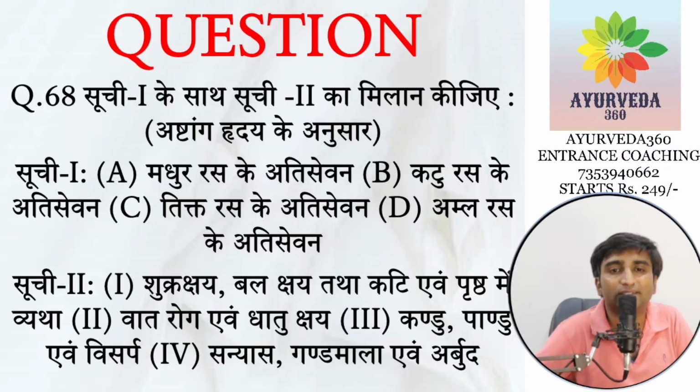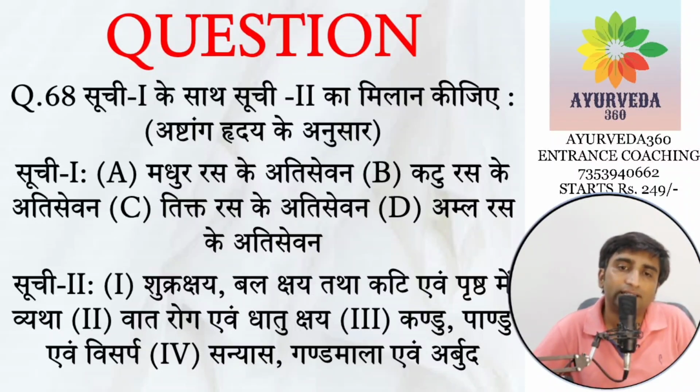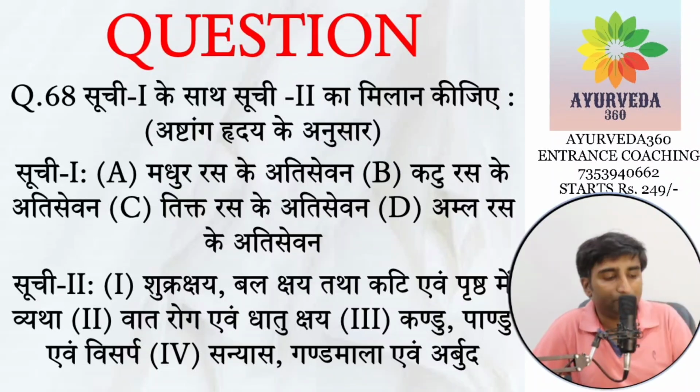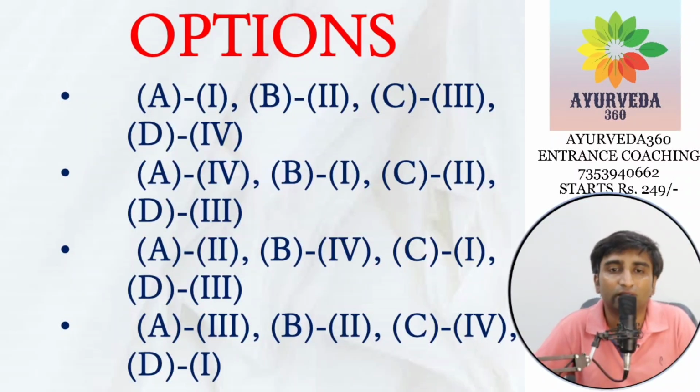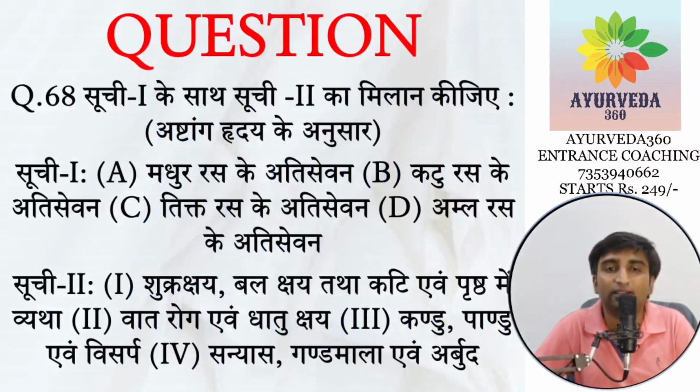Next, again you have two columns. In one column it is Madhura Ati Sevana, Katu Ati Sevana, Tikta and Amla. So we have to identify the Ati Sevana Janya Vikara. In the second column we have Shukrakshaya, Balakshaya, Katiprushthavyatha, Vataruga, Dhatukshaya, Kandu, Pandu, Visarpa, Sanyasa, Gandamala, Arbuda. Again, by looking at the options, Option A is having 1, 4, 2, 3. So all four have different answers in A. If you know the A answer, it's the end of the answer.